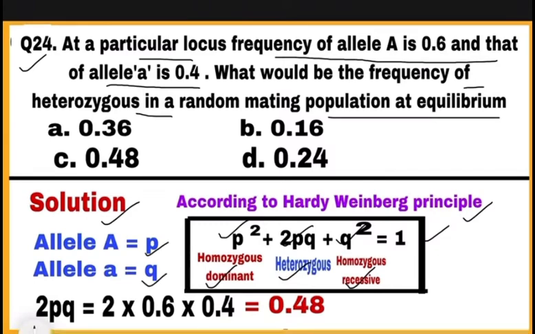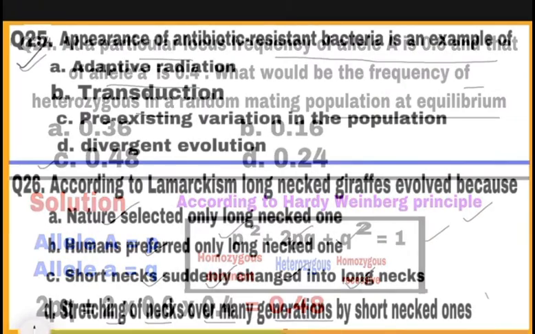Now put these values in 2pq. It is 2 multiplied by 0.6 multiplied by 0.4 and answer is 0.48. So correct choice is C. Mark C as a correct answer.